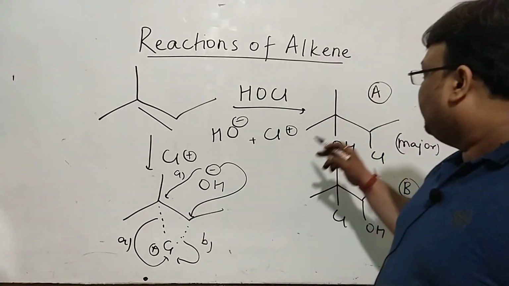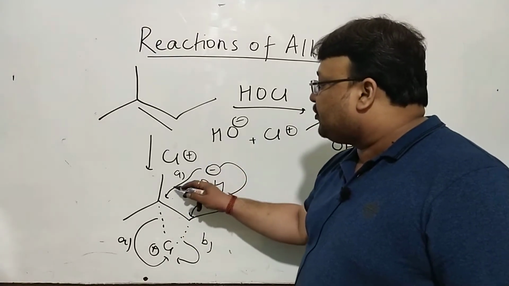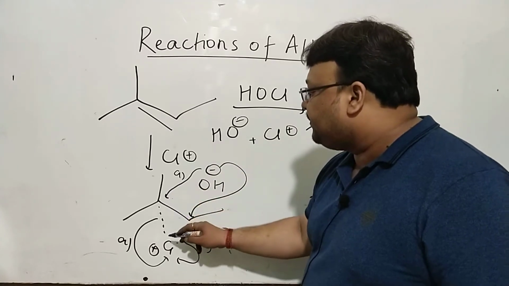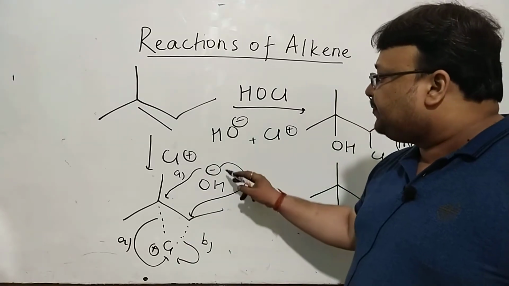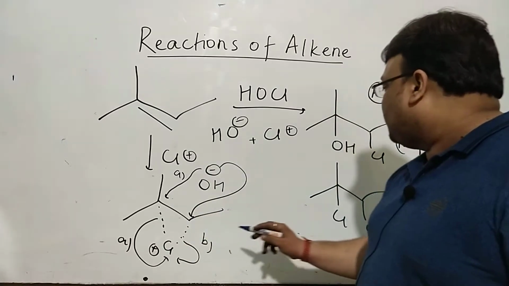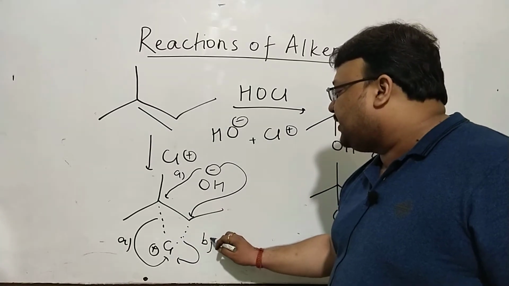Possibility A will lead to product A, possibility B will lead to product B. You can see possibility A: OH on the more branched carbon, chlorine being thrown to this 2-degree carbon, OH going to the 3-degree carbon. And possibility B: OH to the 2-degree carbon, chlorine finally going to the other carbon, with this bond breaking.